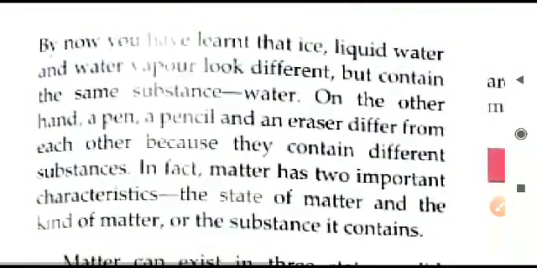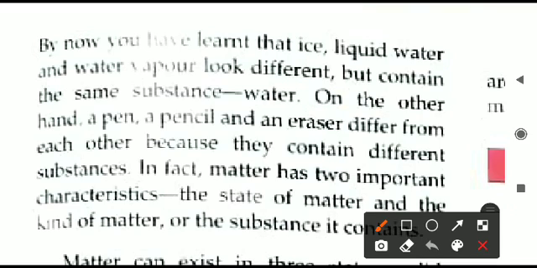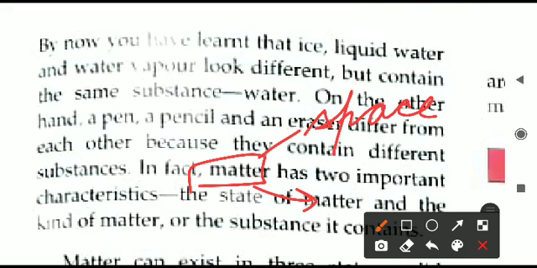Each and everything around us is actually made up of matter, and this matter has two important properties. You already studied this in the previous chapters, so I will just take a brief recap. Matter occupies some space in the surroundings; it needs some space to be kept.